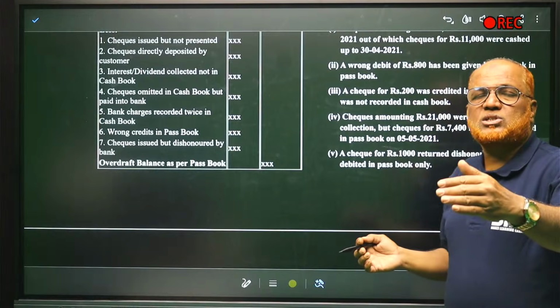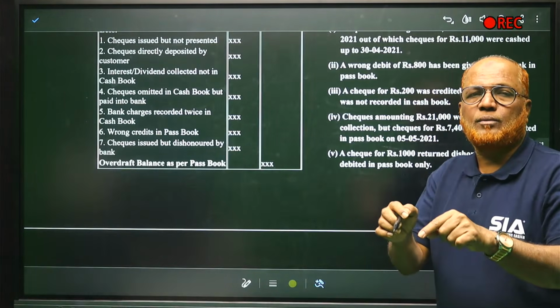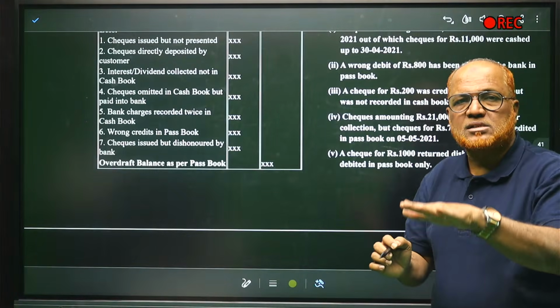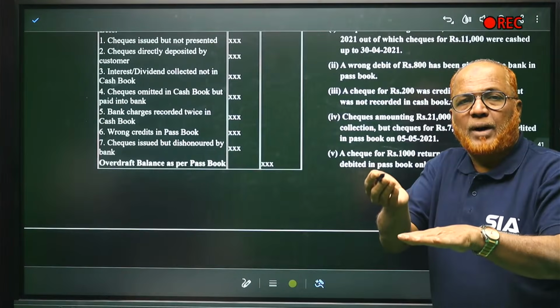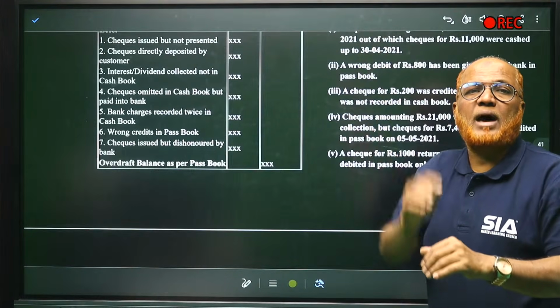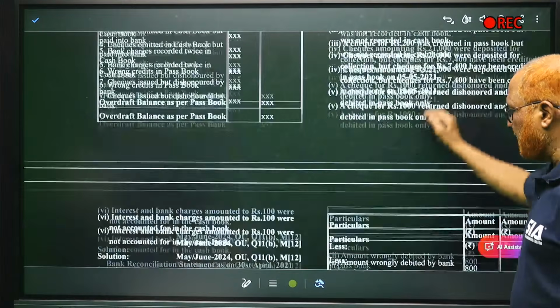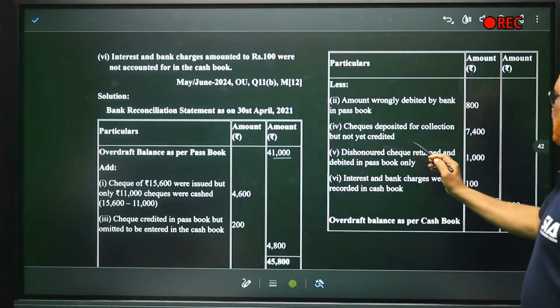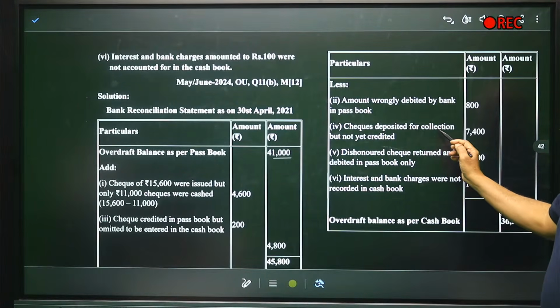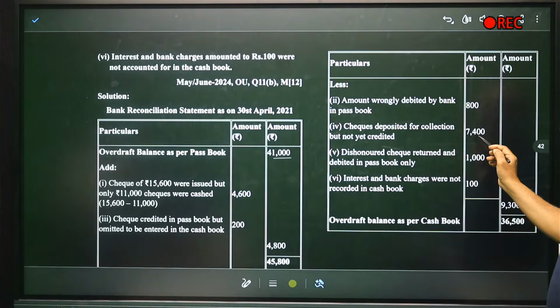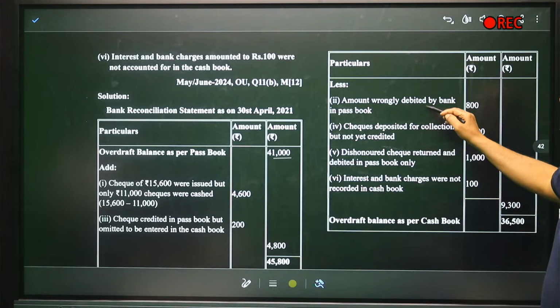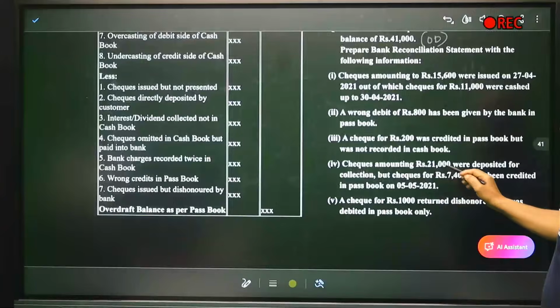Before depositing the check in the bank, we record it in the cash book. So cash book OD has come down, but passbook overdraft is showing more balance. So we have to deduct. Here you can see, checks are deposited for collection but not yet credited. If you find the difference, you'll get 7,400.